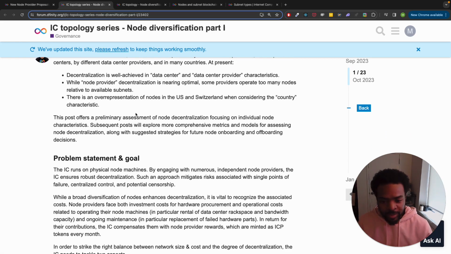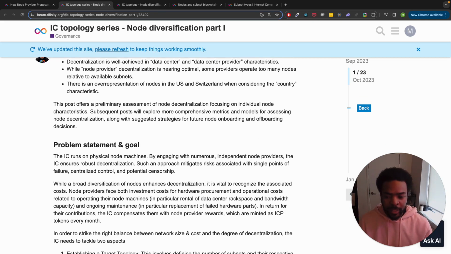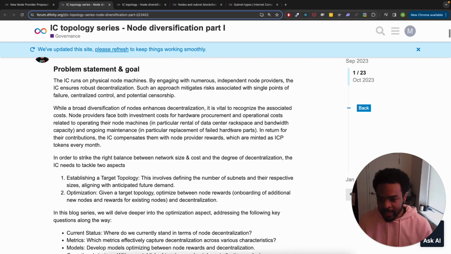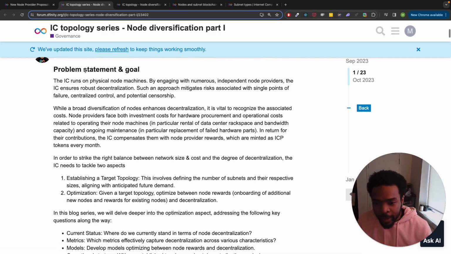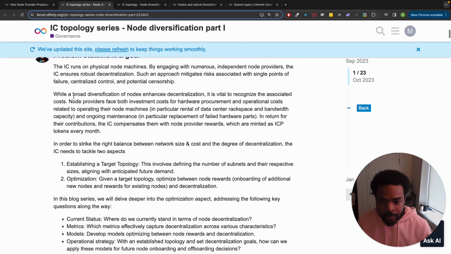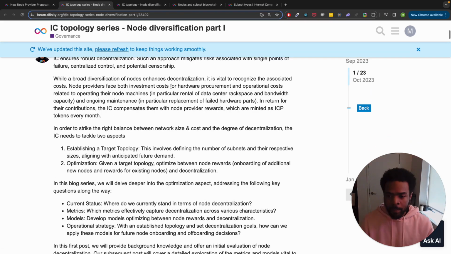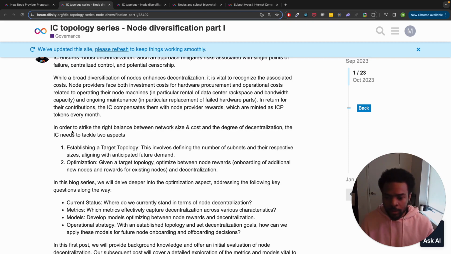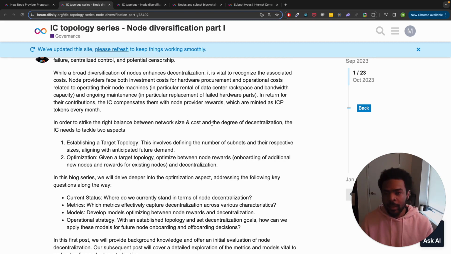So this post offers a preliminary assessment of node decentralization, focusing on individual node characteristics. In subsequent posts, we'll explore more metrics and provide some targets or whatever. Right, so we have the problem statement here. In order to strike the right balance between network size and cost and degree of decentralization, the IC needs to tackle two aspects.